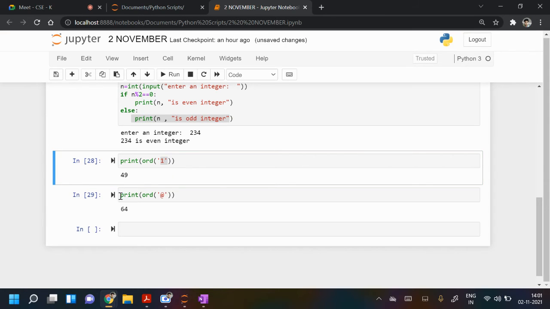Similarly, print ORD of at the rate. So 64 is the ASCII value of this at the rate. So the computer converts every character into an integer, and what goes on inside you have to understand in theoretical computer science. Yes, sir. Actually, it was written that it is returning the Unicode, that's why I was asking. Okay, sir.